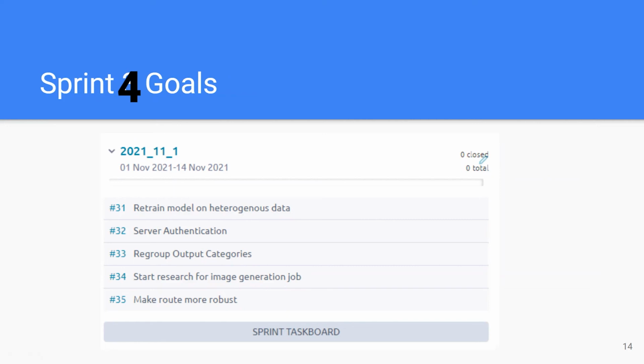And we also have server authentication, regroup output categories, start research for image generation job, which would address the other shortcoming on the website, and make route more robust. And this would include checking to see that the user input is in the correct format.